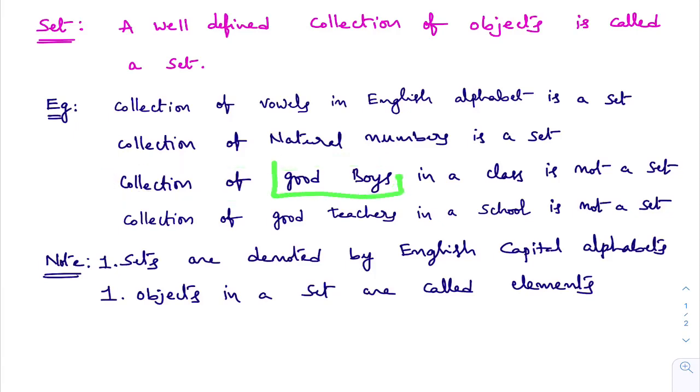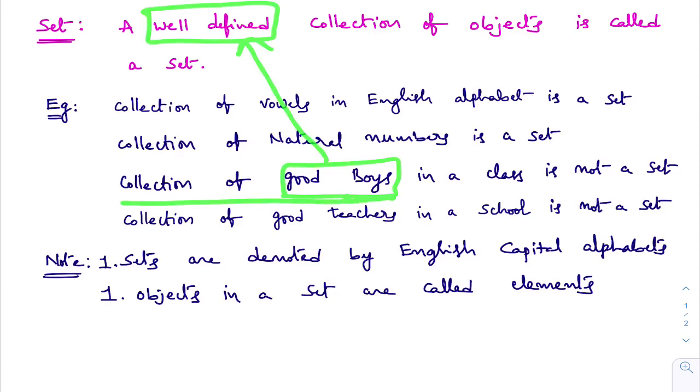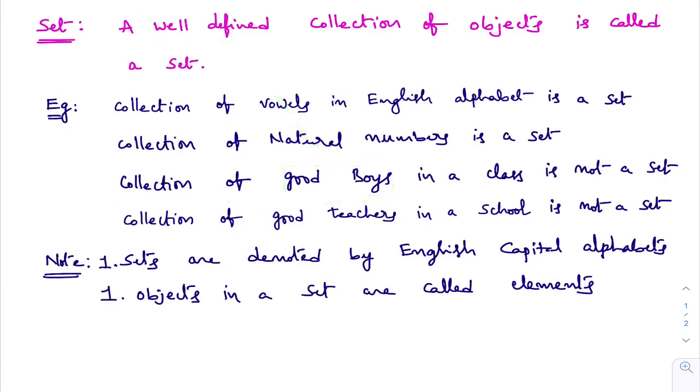Collection of good boys in your class. If I ask you to write the names of good boys, will all the students write the same names? Maybe you may feel a particular boy is a good boy, but others do not. But your friend may feel that a particular person is good. Good boy is not well defined. In what sense are we saying good boy? The boy who is studying well, that's why good boy. A boy who will be silent in class, that's why good boy. Good boy is not well defined. Please try to understand. Collection of good boys in a class is not a set. Good boy is not well defined.